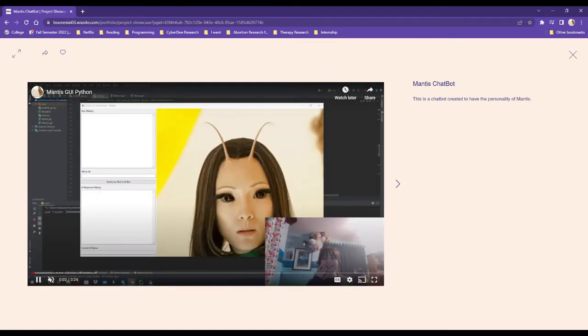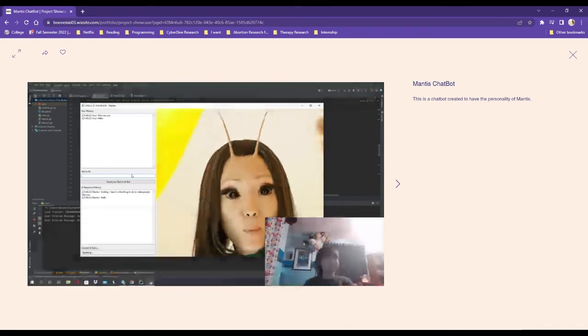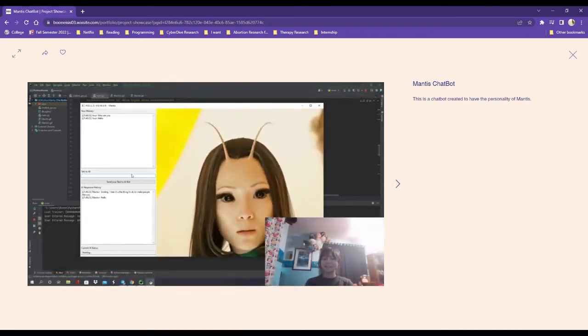This is something that I made in my AI class. This is a Mantis chatbot, and I gathered all of the lines that Mantis says in the movie Guardians of the Galaxy, and she's my favorite character, so I searched through all of the lines and put them into a chatbot, and you can see that the image moves to show that she's talking, and it's just something that is really cool to make in Python.